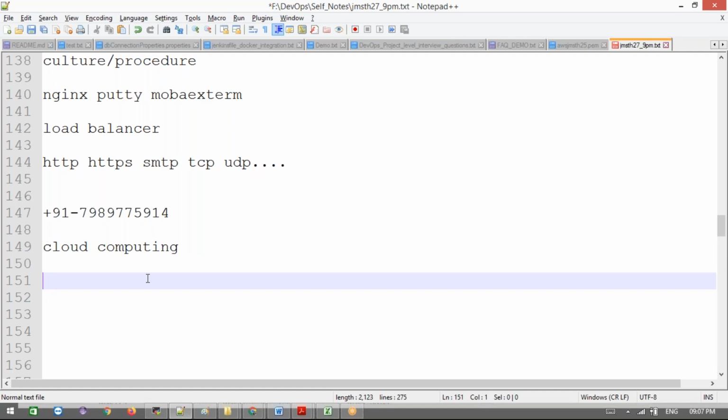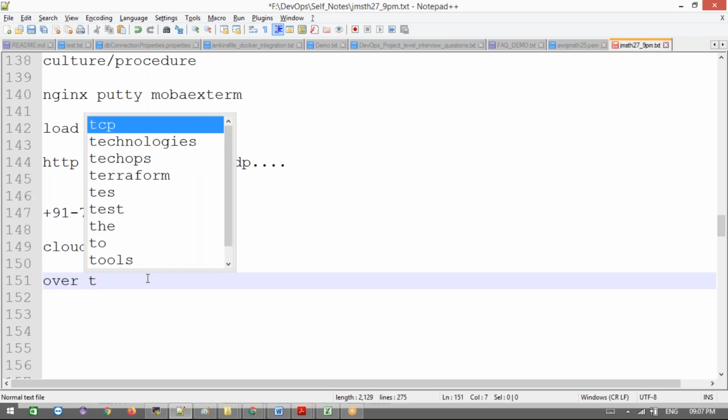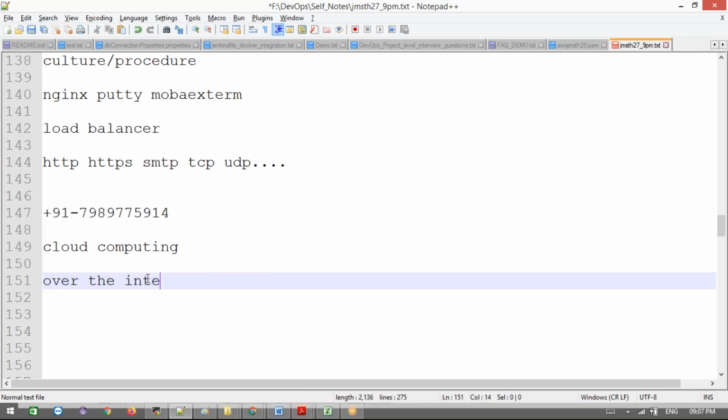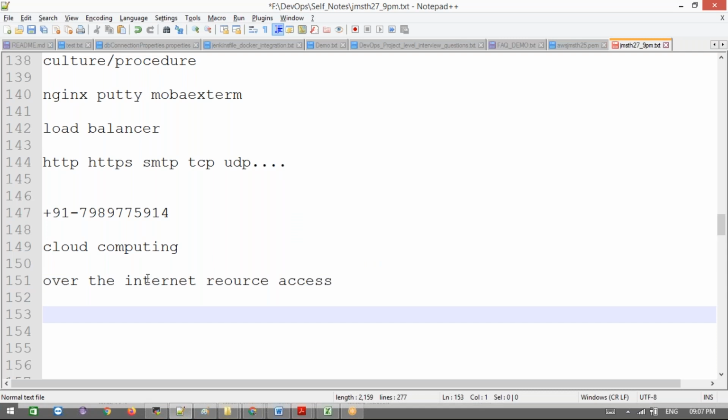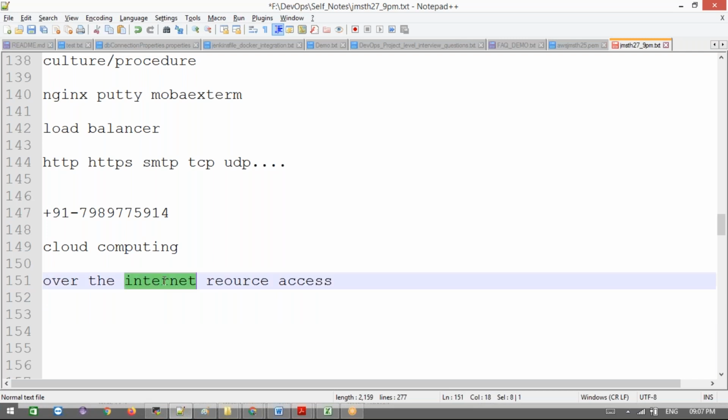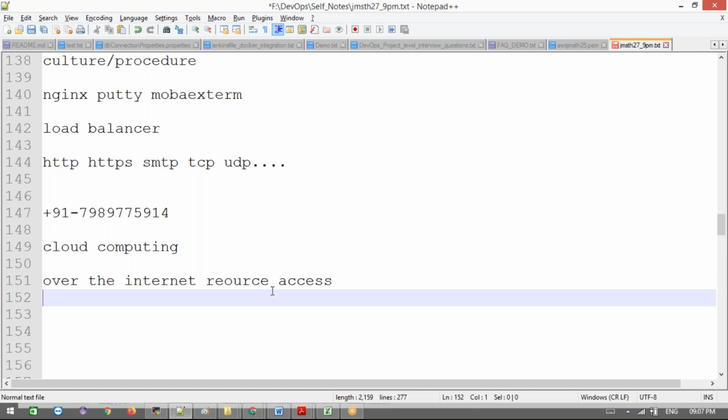Don't think that cloud computing means something is in the sky and we are storing things in the sky, right? No. Actually, cloud computing means there is some remote location where some software and servers are there. We access those servers over the internet. We are accessing the resources over the internet, and that we call cloud computing. A resource is at a different or remote location, and we access that resource over the internet. It's available over the internet, and that we call cloud computing.